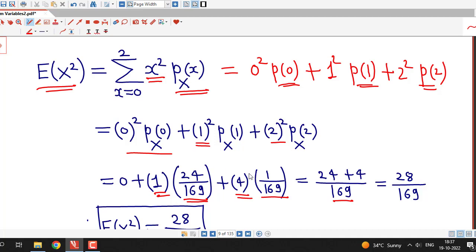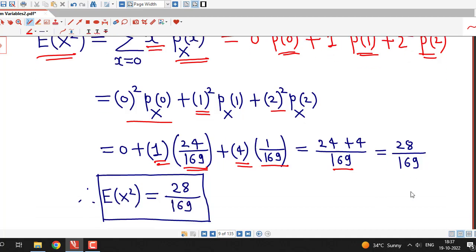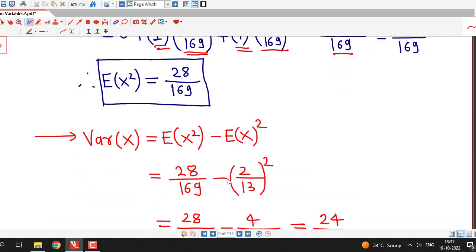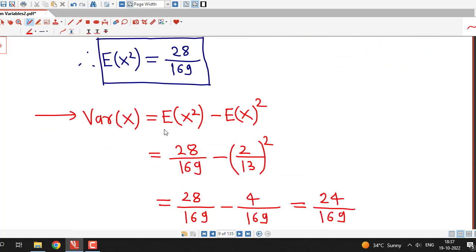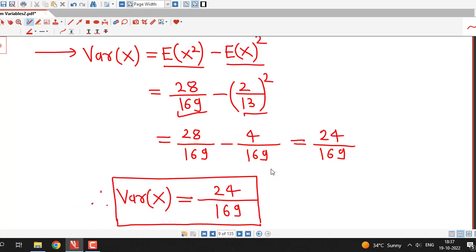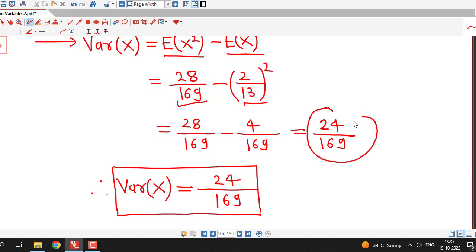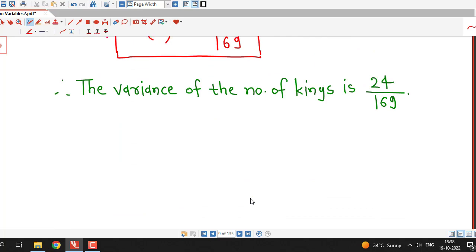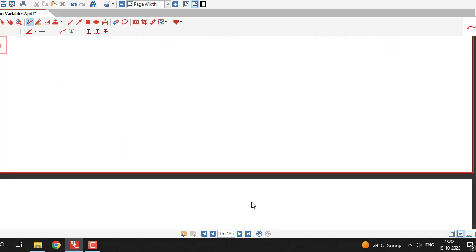Here I have 24 plus 4, that is 28 by 169. This is expected value of x square, and now variance of x is given by expected value of x square minus square of expected value of x. This is 28 by 169. Expected value of x is 2 by 13, and we square this, and I have 4 by 169, and finally I obtain variance of x equal to 24 by 169. So sometimes they ask this type of questions also.